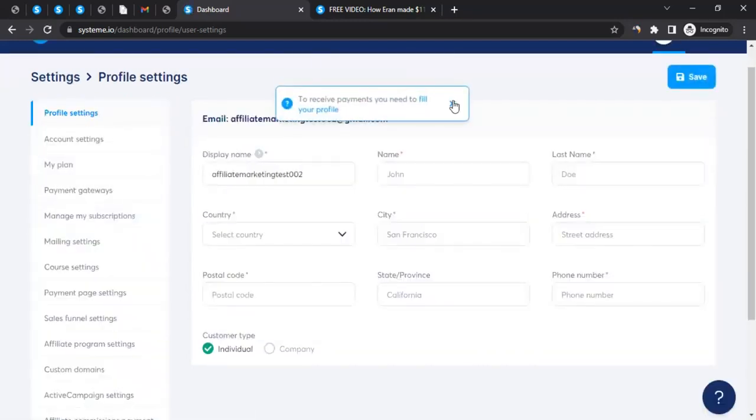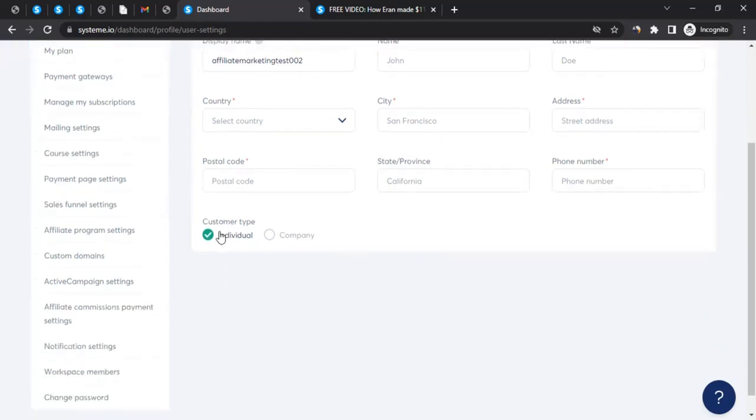So within profile settings, you have to ensure you update your display name, your first name, last name, your country, city, address, postal code or zip code, whatever you have, state or province, and phone number. And of course, you can decide here whether you're an individual or a company. If company, then you can give your company name, company number, tax number. But if you're an individual, just pick individual.